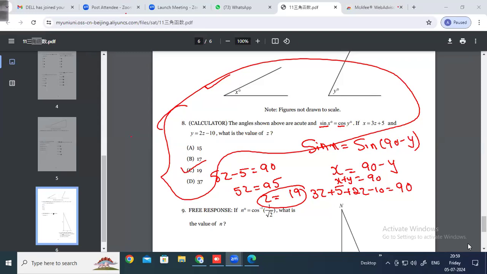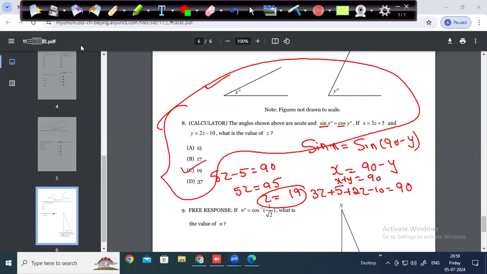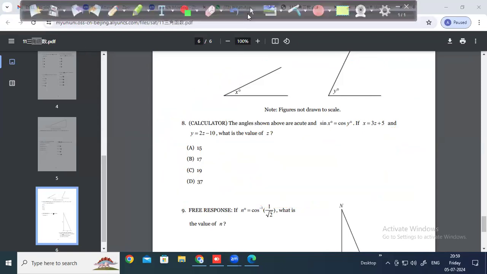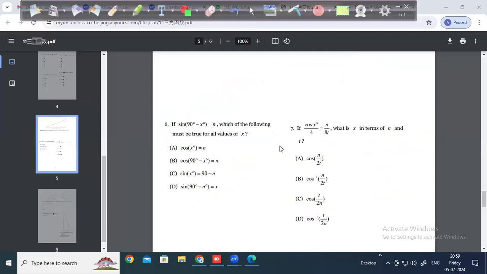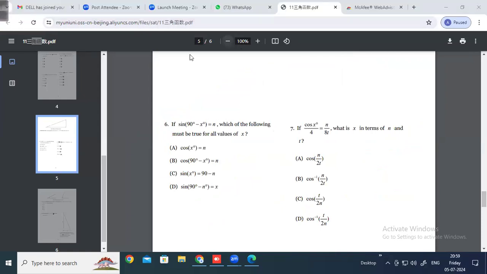So we'll do one more question. Last question for the day. Then we can solve all the remaining questions. Please see this one. Sin of 90 minus x is equal to which of the following must be true for all values of x? Simple question.